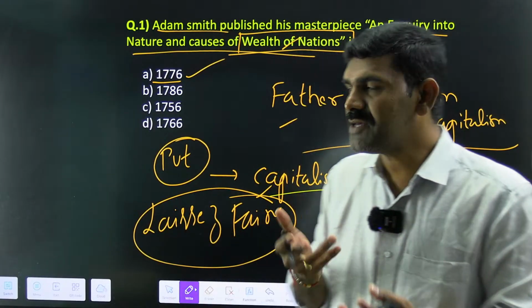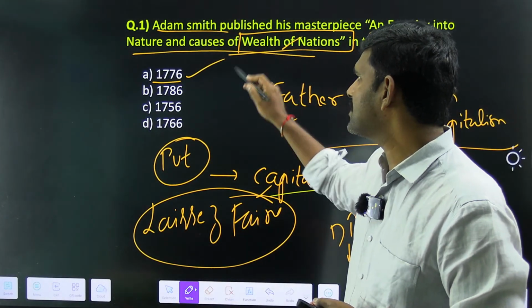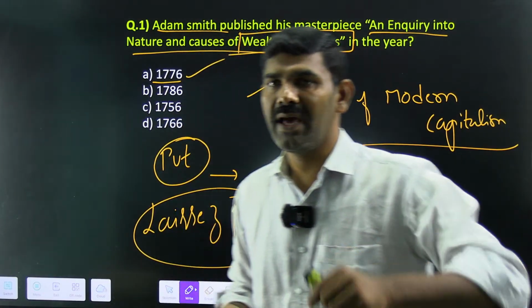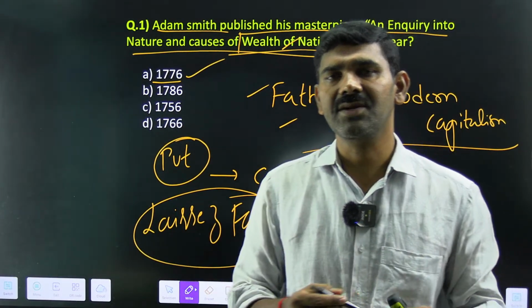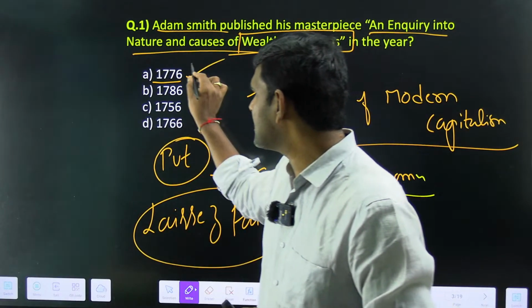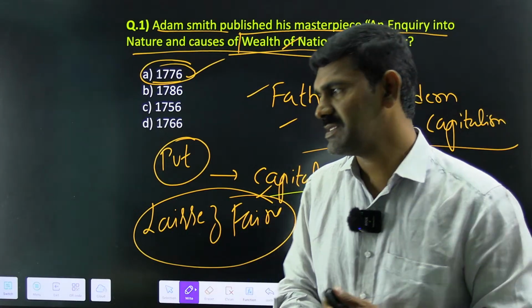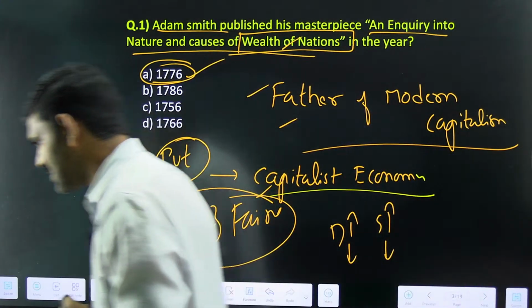These philosophies were given by whom? Adam Smith, the father of modern capitalism. And this book, An Inquiry into the Nature and Cause of Wealth of Nations, was published in the year 1776. What is the year? 1776. Is that clear? Yes, Varshini.